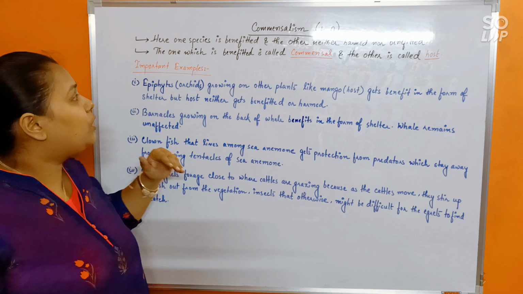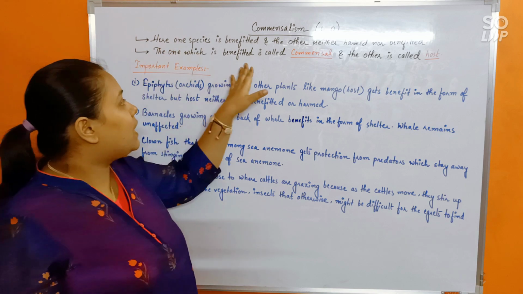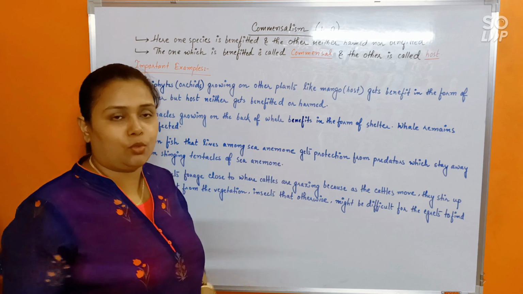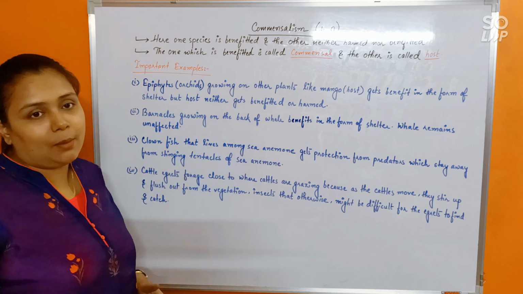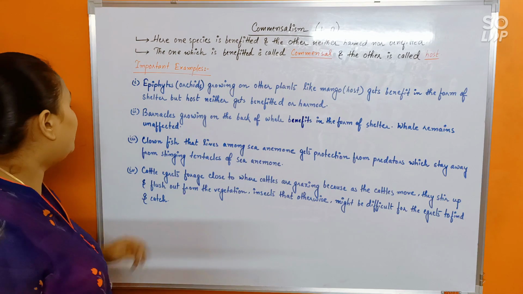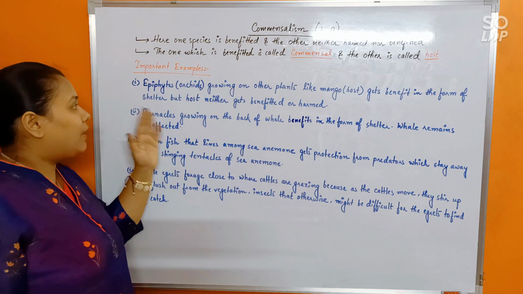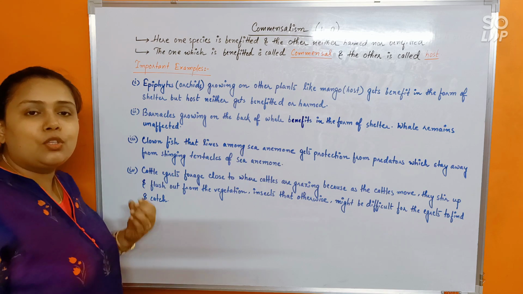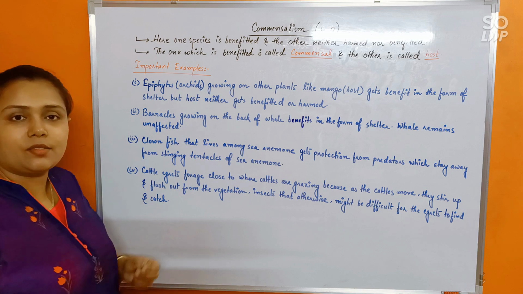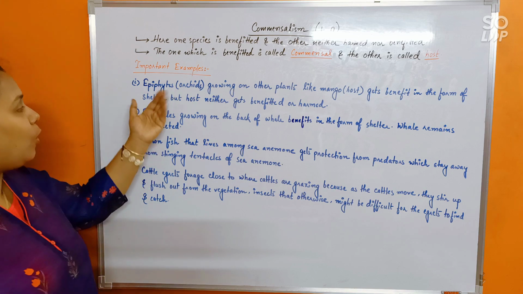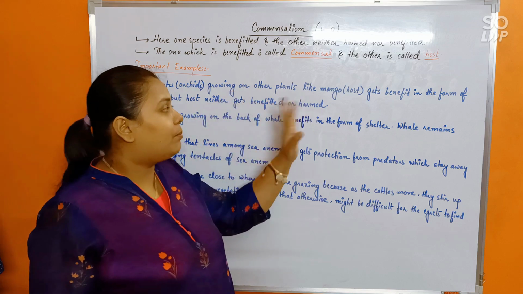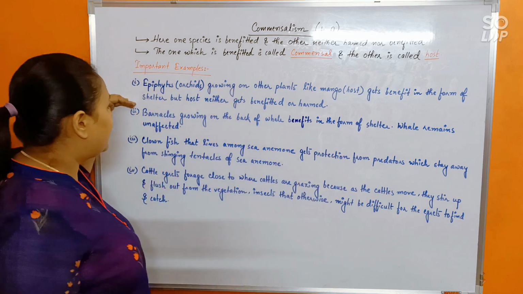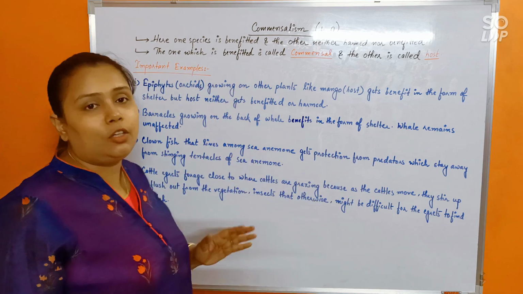And as I have again told you that here the one that is getting benefited is the commensal, whereas the other one is the host. That's it. There is nothing more to it. Now important examples you need to remember. Like the first one, epiphytes. Epiphytes, all of you know, the space parasite, the plants which grow on top of the other plants, right? So epiphytes, usually the orchids, growing on other plants like mango, which is the host here, gets benefited in the form of shelter, but the host neither gets benefited nor harmed.